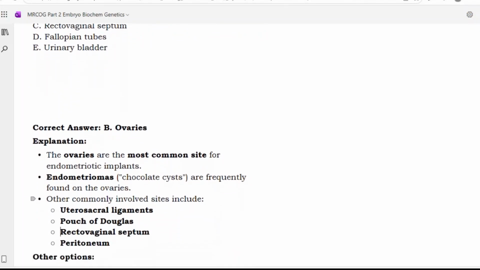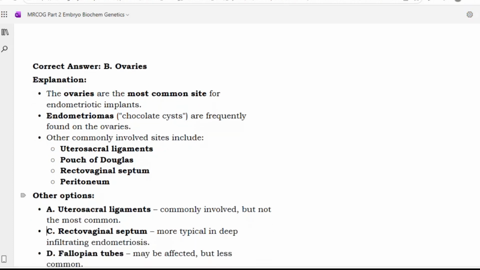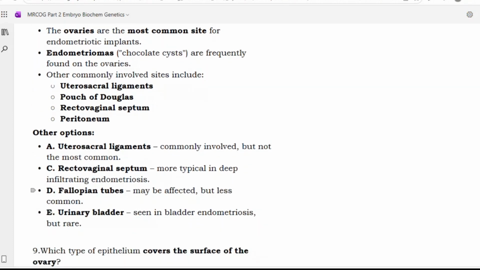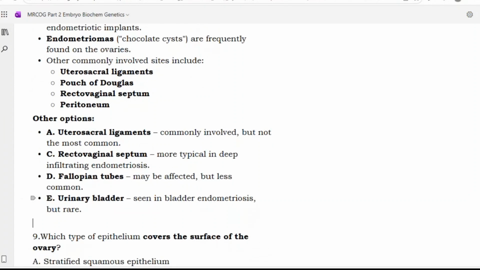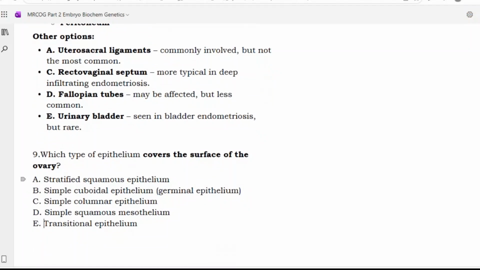So the ovaries are the most common site for endometriotic implants. Endometriomas, chocolate cysts, are frequently found on the ovaries. Other commonly involved sites include uterosacral ligaments, pouch of Douglas, rectovaginal septum, peritoneum. Okay. Then other options: uterosacral ligaments, commonly involved but not the most common. Rectovaginal septum, more typical in deep infiltrating endometriosis. Fallopian tubes may be affected but less commonly. Urinary bladder, seen in bladder endometriosis, but it is rare.